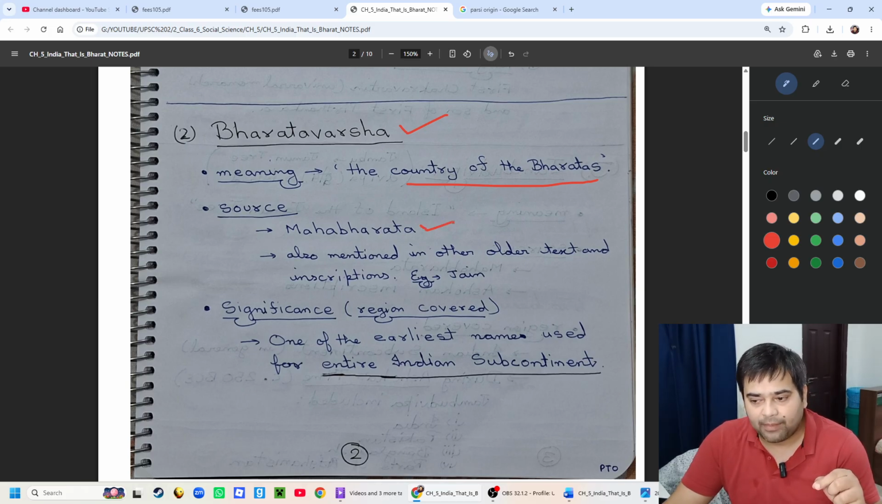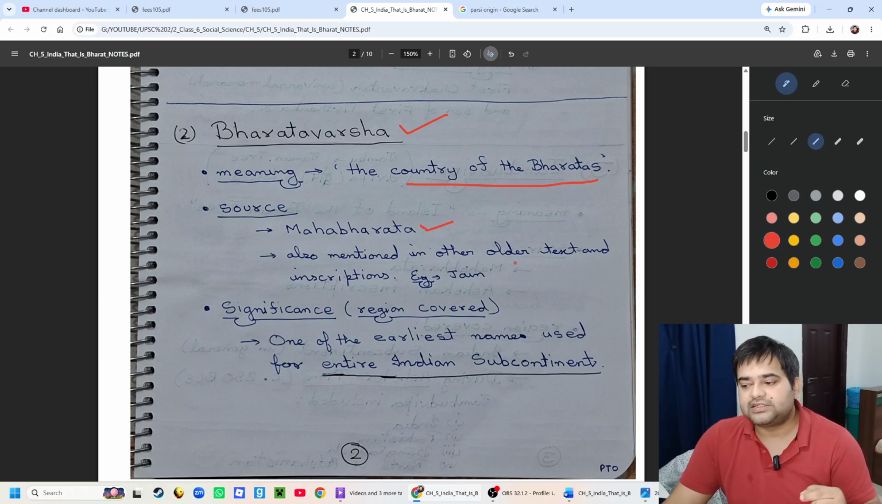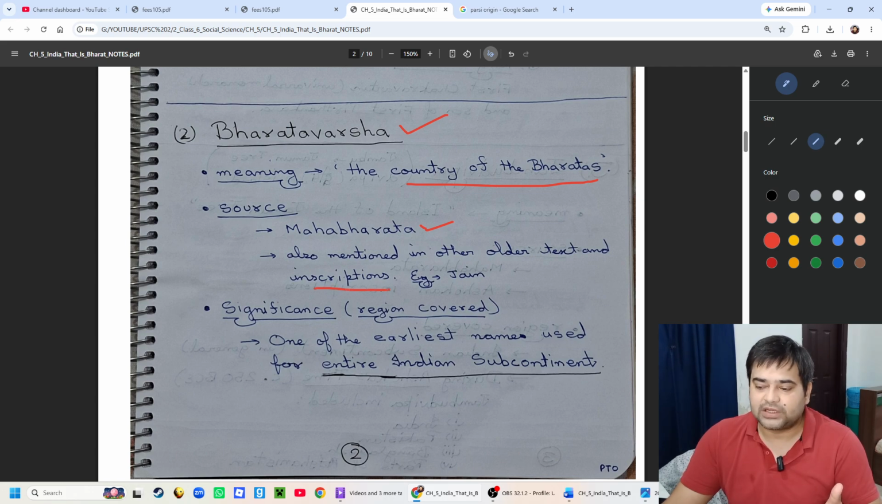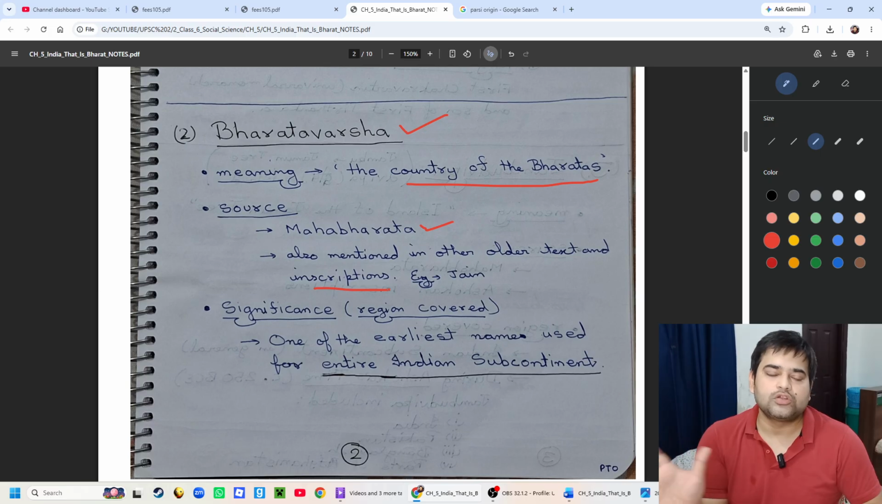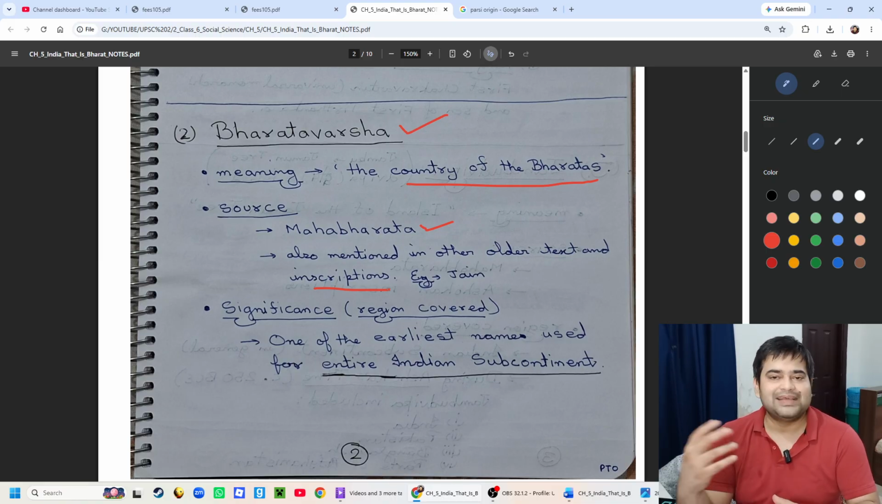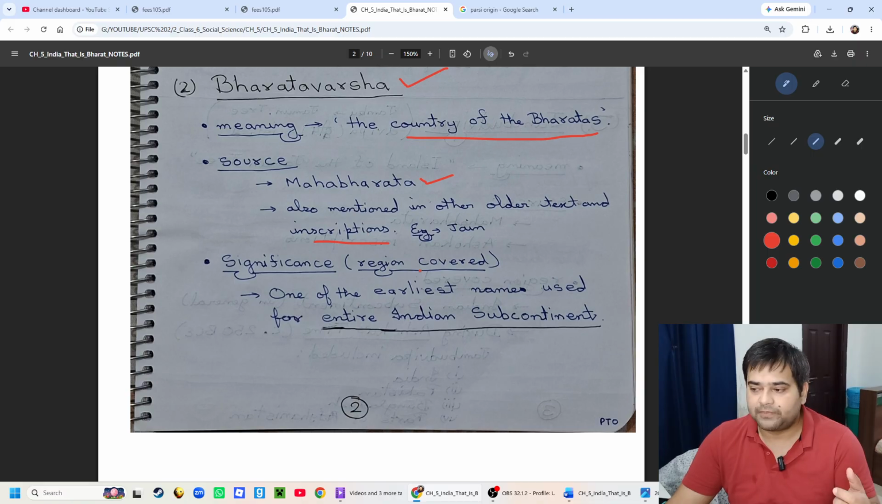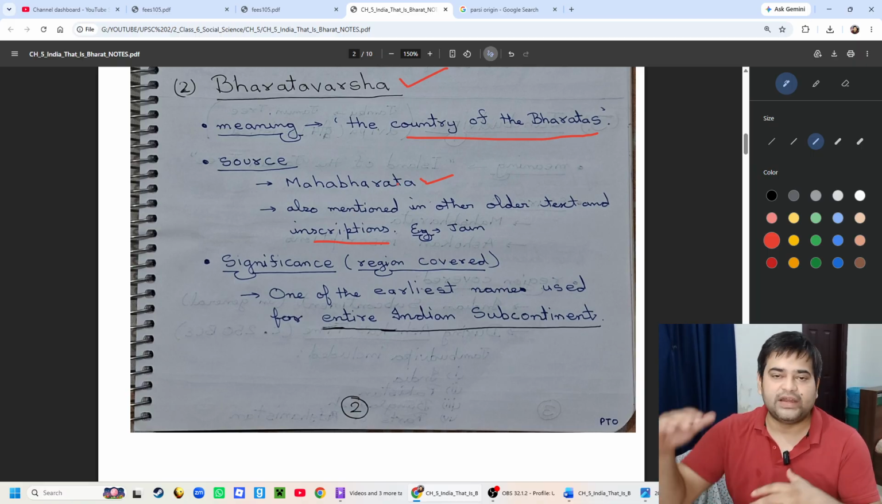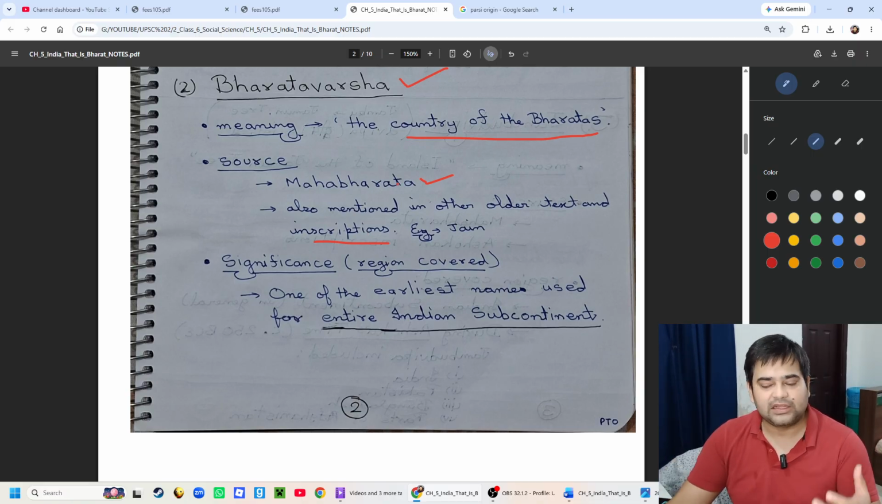It is mentioned in the Mahabharata, and also in other texts and inscriptions. Not only is the name Bharatvarsha mentioned in Mahabharata, it is also mentioned in other texts and inscriptions like Jain inscriptions and Jain texts. The whole Indian subcontinent is referred to as Bharatvarsha.